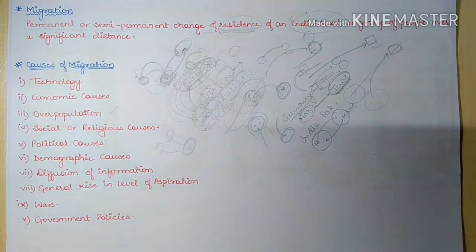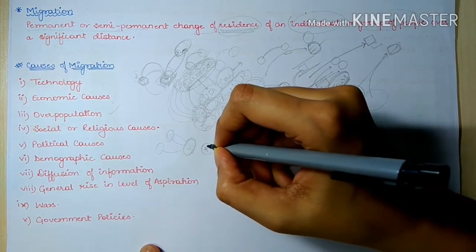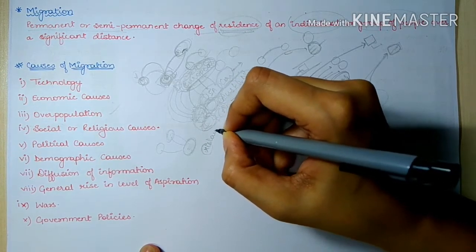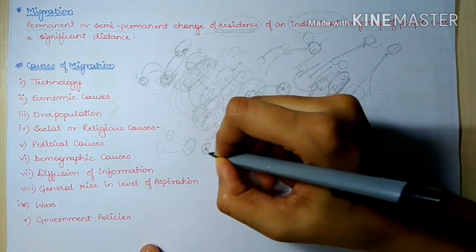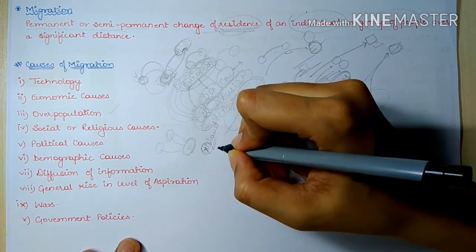Now next is diffusion of information. Here we have availability of information through education, cultural contact, and spatial integration. They also increase the chances of population migration. Because of diffusion of information, say there is a place, X island. It is a very beautiful island, and it has every type of resource, from oil, petroleum, gas to